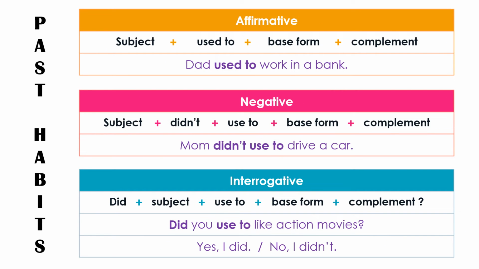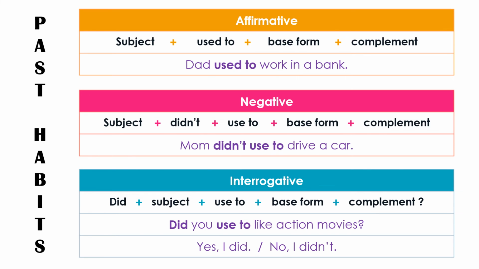In this part, we're gonna learn how to make sentences using the expression used to. If it's an affirmative sentence, we start with the subject, and then we say used to, the base form of the verb, and the complement. It is important to know that if it's an affirmative sentence, the verb used ends in D. Like this. Dad used to work in a bank. We say used to, and then the base form of the verb.